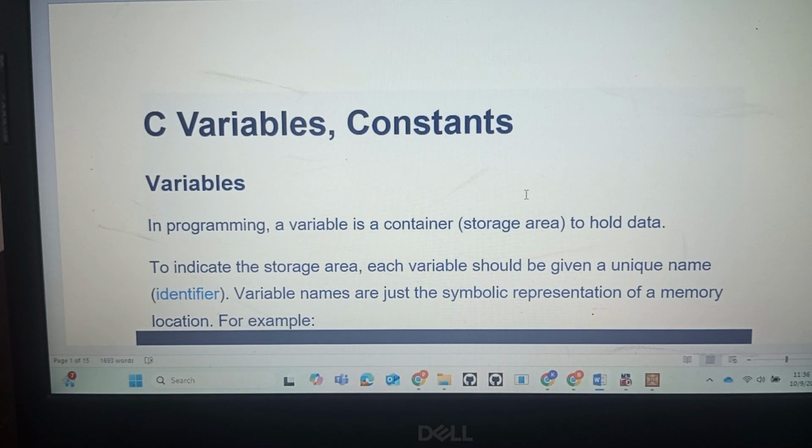Okay, so there are many types of programming languages in the market, mainly the C programming language, the Java programming language, and the Python programming language. There are many programming languages in the market, like C++, COBOL, Fortran. Coming to our subject, Introduction to Programming, in this we are going to discuss the C programming language.